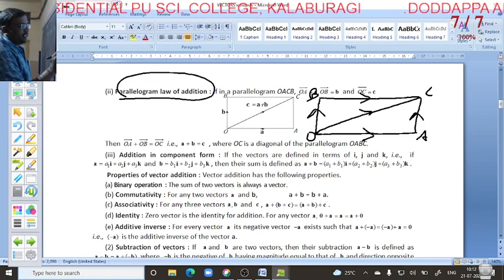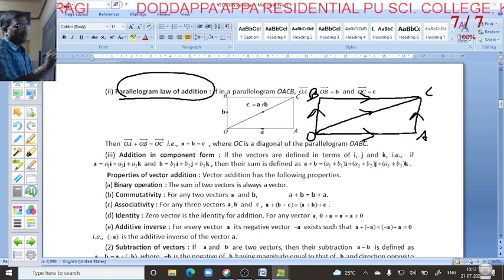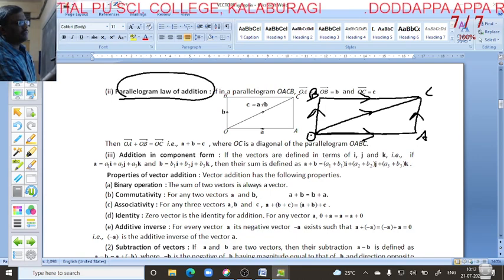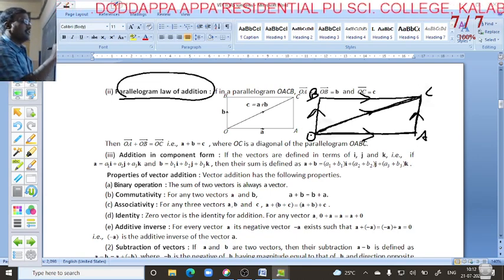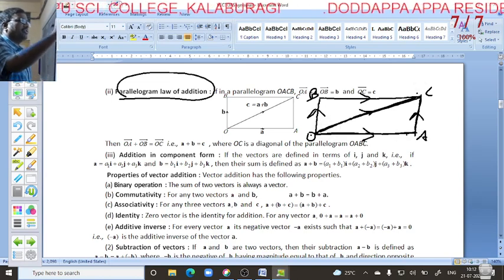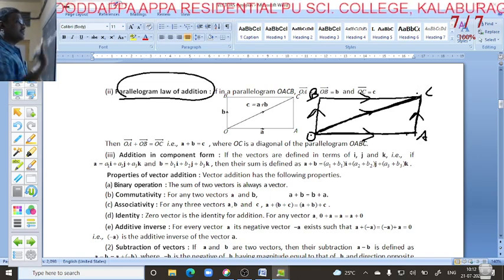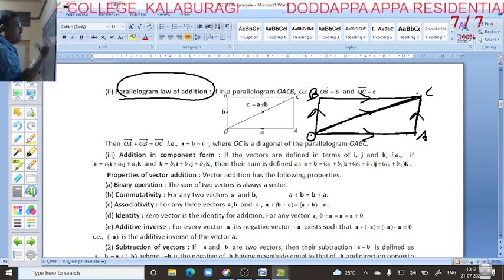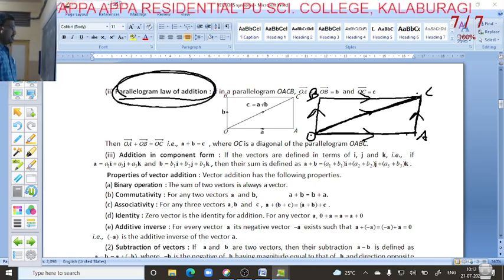Here also we apply addition of vector. How can I add in a parallelogram? You can split it into two triangles: one triangle O, A, C and one triangle O, B, C. Observe the directions. Now it is the addition of vector: OA vector plus AC vector is equal to OC vector. Similarly OB vector plus BC vector is equal to OC vector. So applying the triangular law of addition in a parallelogram, this is called the parallelogram law of addition.